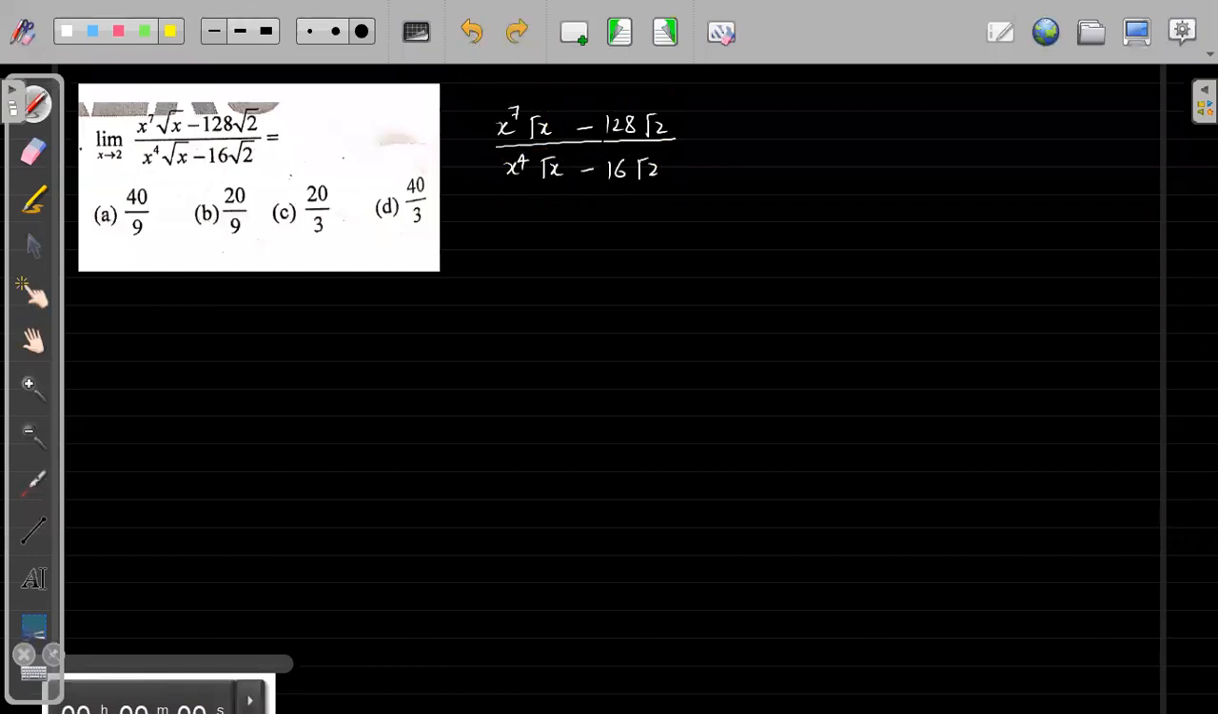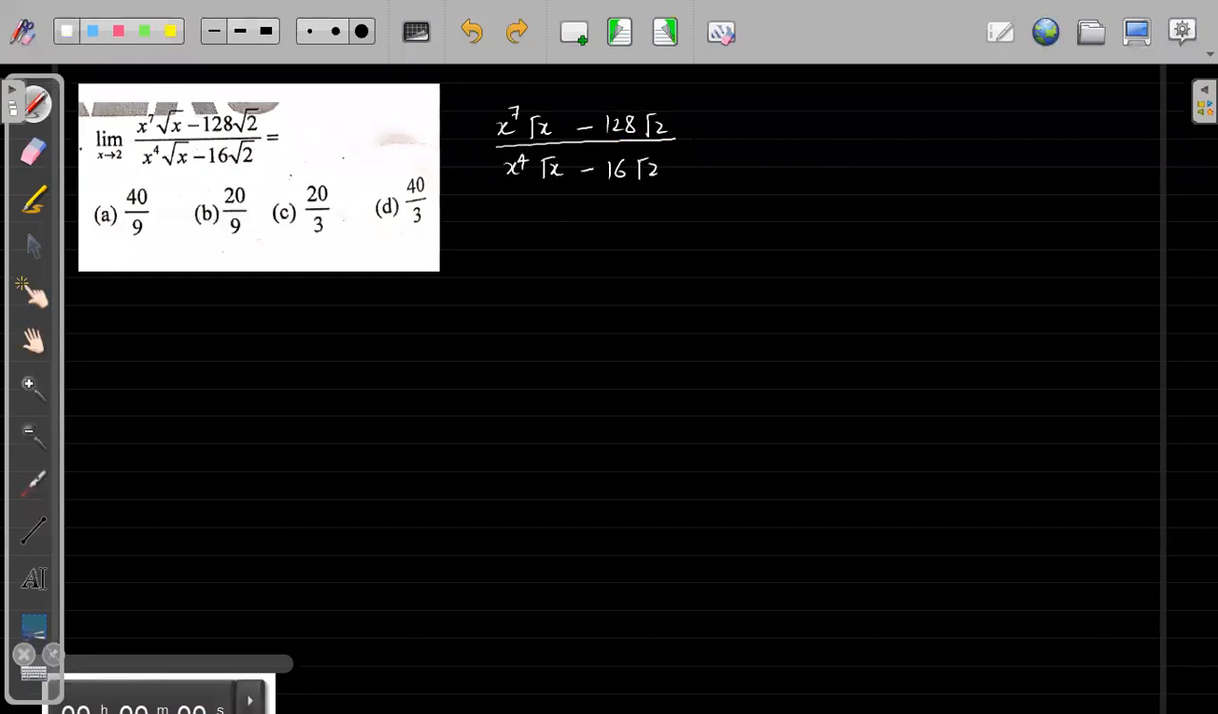If we look at this closely, this is 2 to the power 7. This is root 2. This is x to the power 4. This is also 2 to the power 4, right? So this is an indeterminate form. Yes, this is 0 by 0 form.